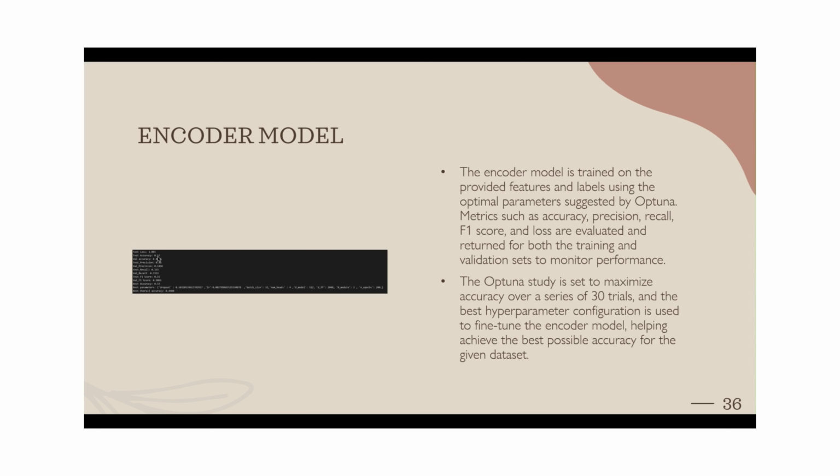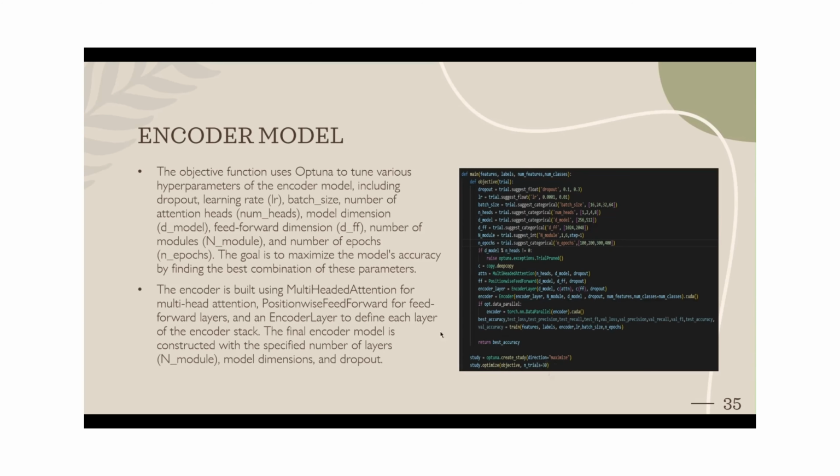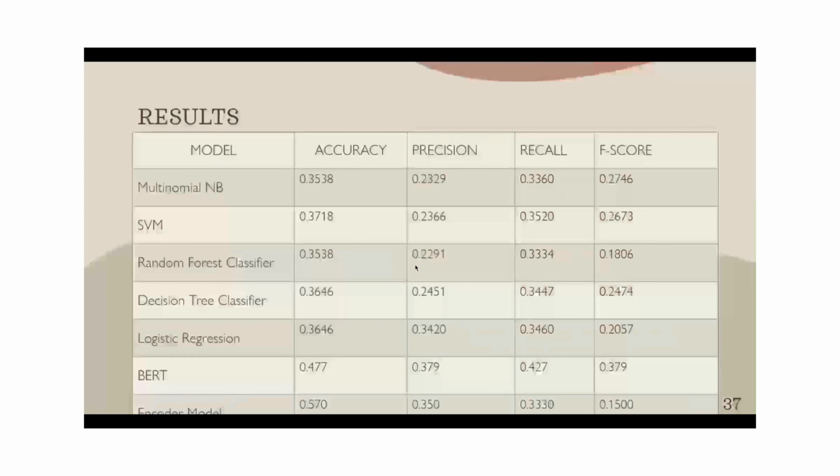The highest test accuracy that we have recorded is 0.57. After that, instead of 30, we tried running it for 50, and this is the result for that. These are the rest of the accuracies, and the best parameters are a dropout of 0.10, a learning rate of 0.002, and these values for batch size, number of heads, D model and DFF. Here also the validation accuracy is lower than the test accuracy. There might be something behind that, but we have to see further.